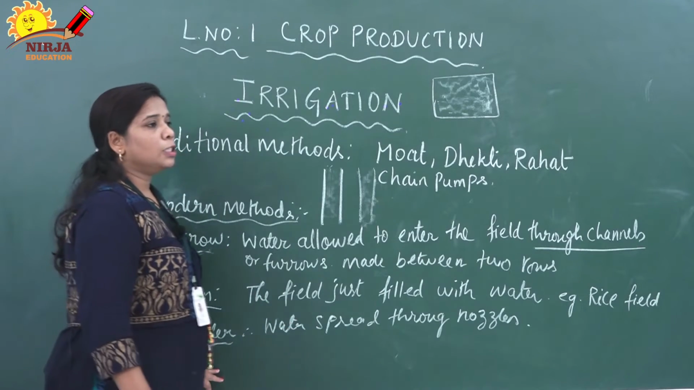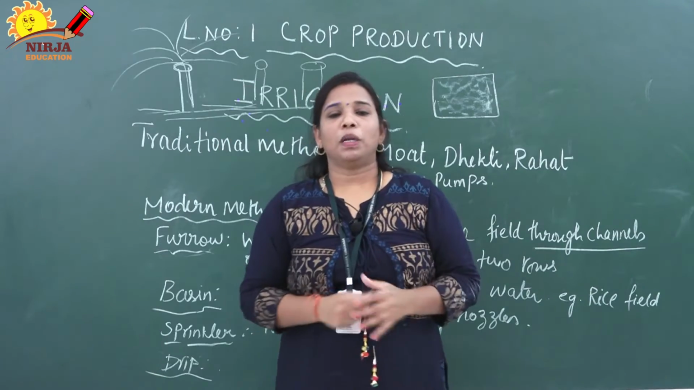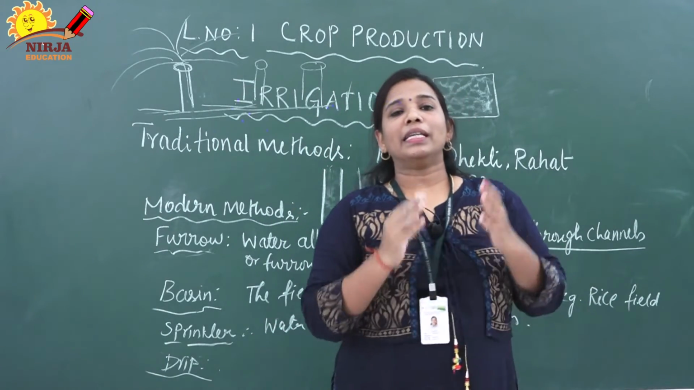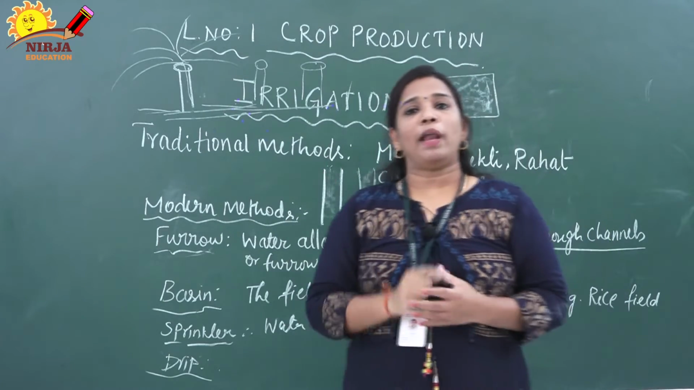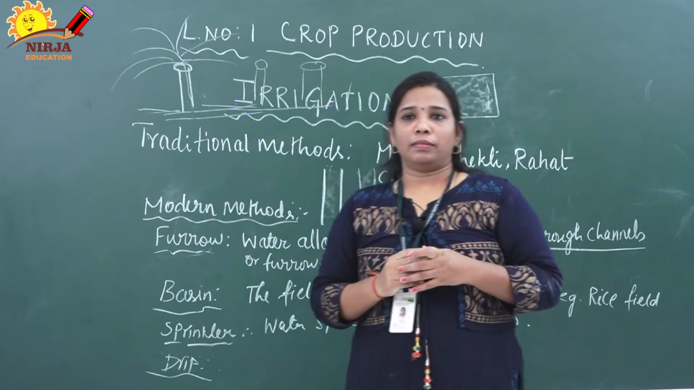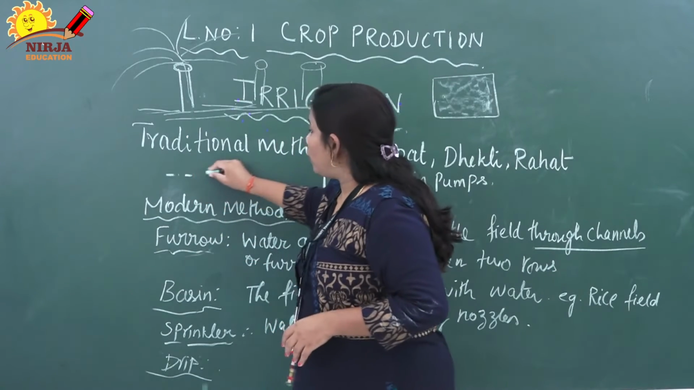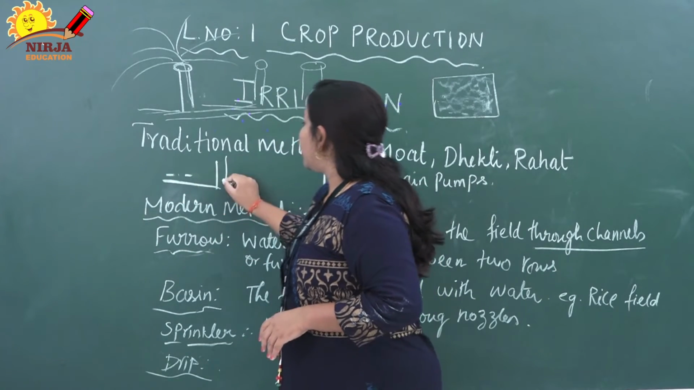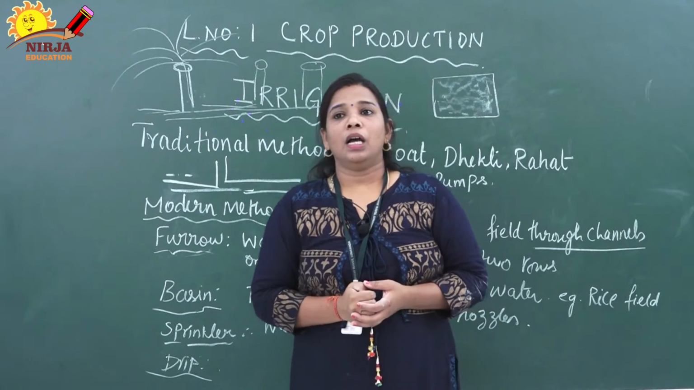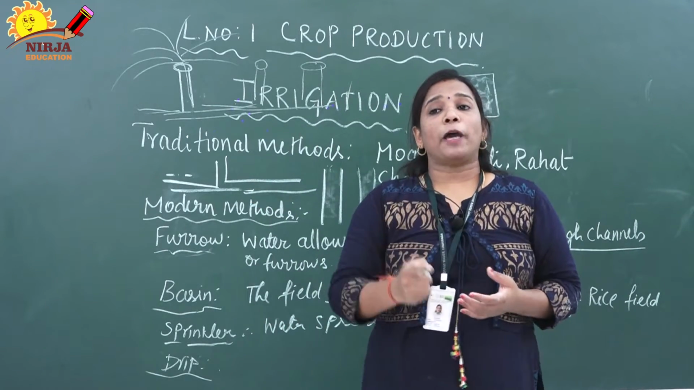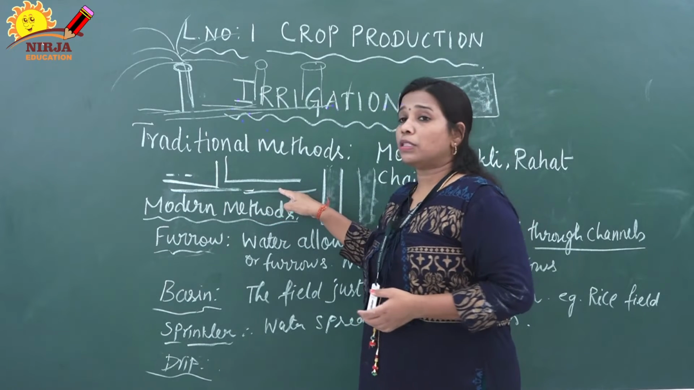Next one is sprinkler irrigation. Sprinkler irrigation means water is distributed through a system of perpendicular pipelines, usually by pumping. Here this is the perpendicular pipeline. It is usually connected with the main pipeline. Here these pipes are connected with the main pipes.